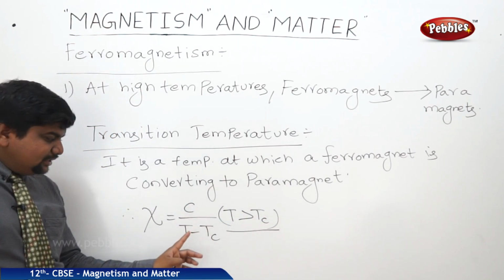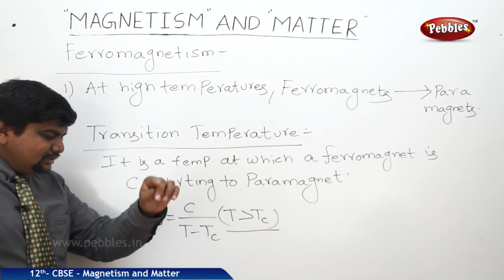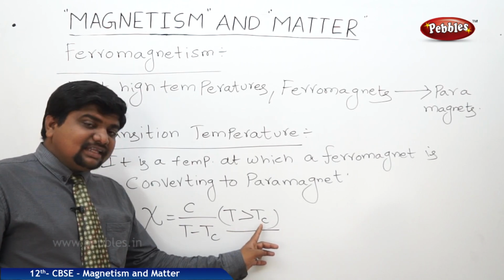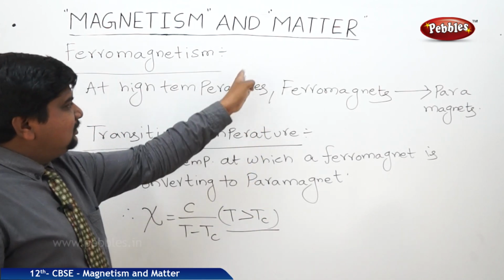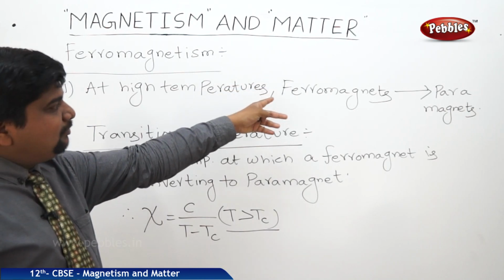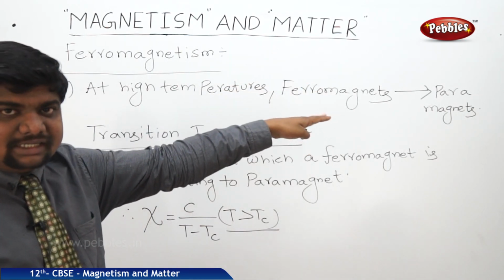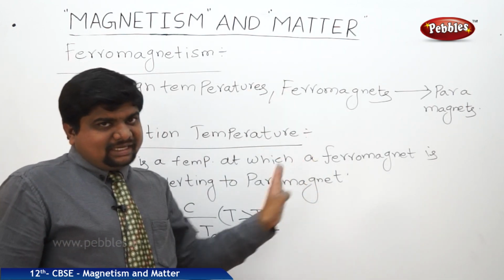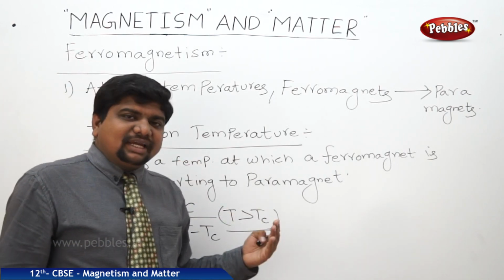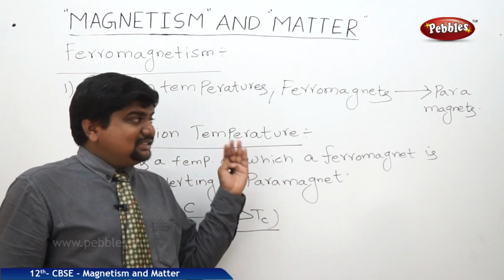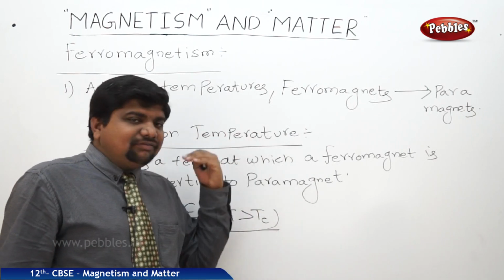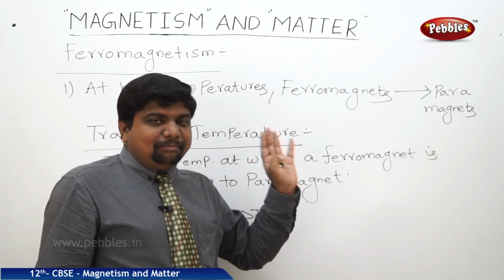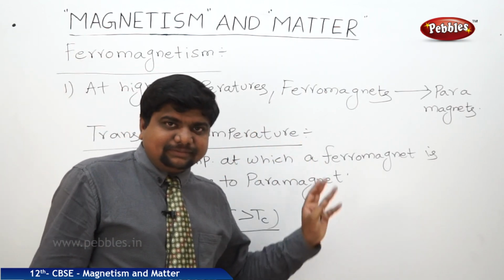C is Curie's constant, T is the transition temperature, Tc is Curie's temperature, where the transition temperature is greater than the Curie's temperature, where this behavior of a ferromagnet converts to paramagnetic behavior. This is one of the unique properties of ferromagnets. One more unique property for the ferromagnet is magnetic retentivity, or persistence of the magnetic field in the absence of an external field. Like this, we can classify the magnetic materials and their examples.